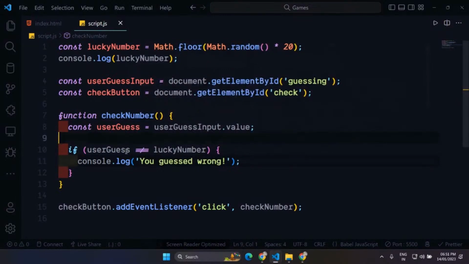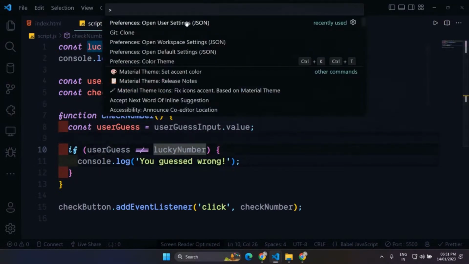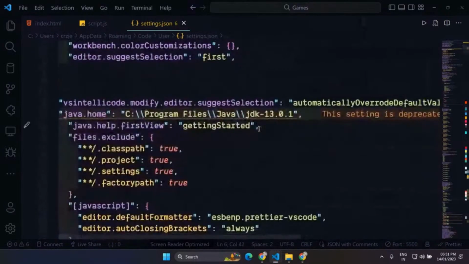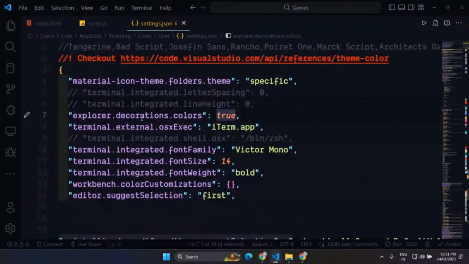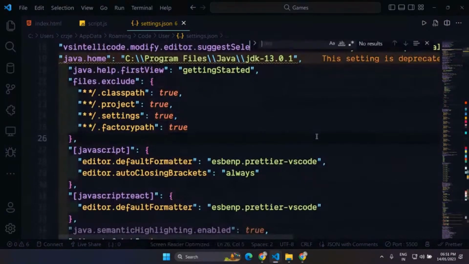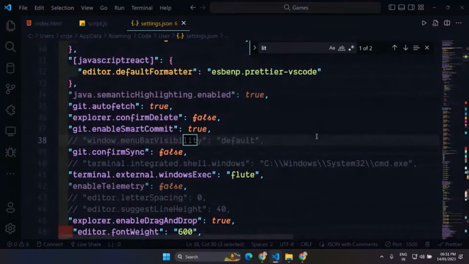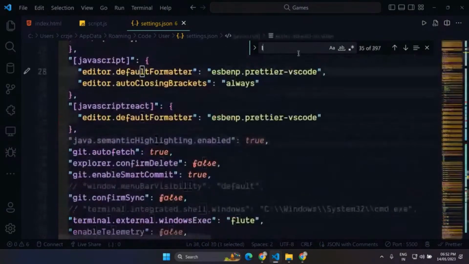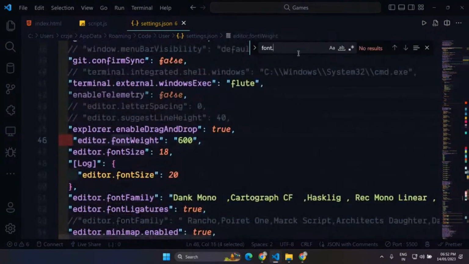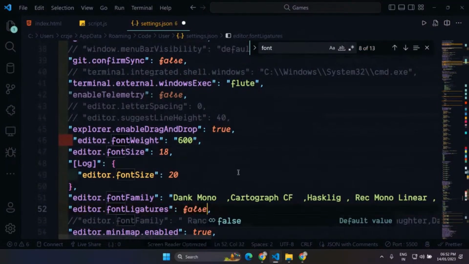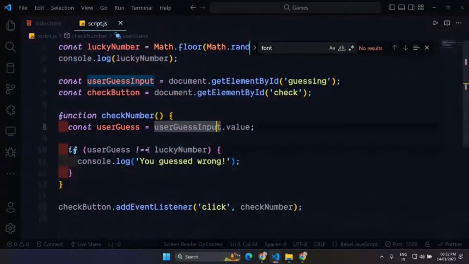And let me fix this here, because I am pretty sure that it will be a little difficult for you. So here you have it. This is what not equal to looks like, right?